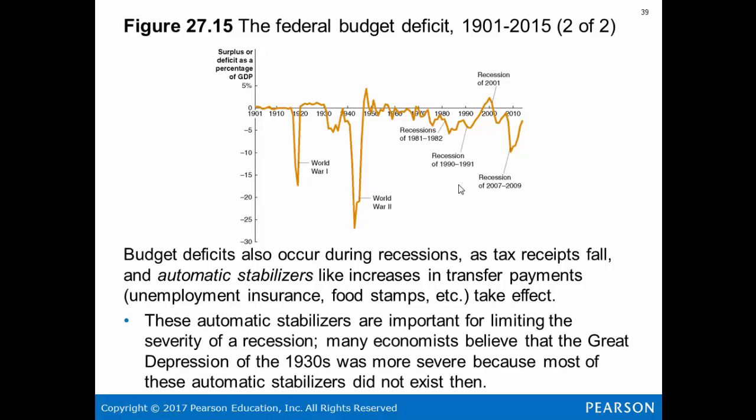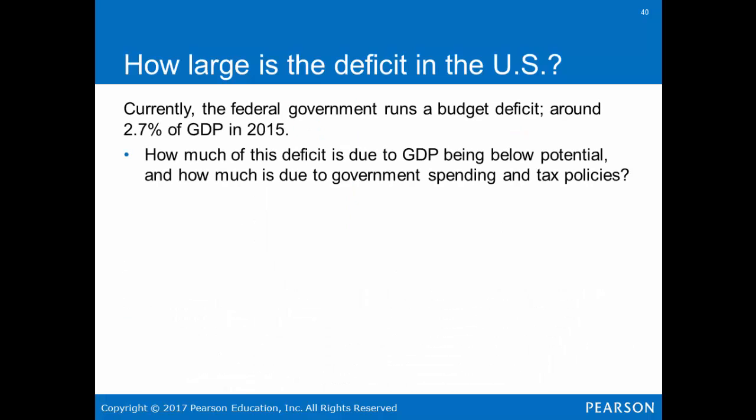As tax receipts fall, automatic stabilizers like increases in transfer payments, unemployment insurance, food stamps, etc. take effect. These automatic stabilizers are important for limiting the severity of a recession. Many economists believe that the Great Depression of the 1930s was more severe because most of these automatic stabilizers did not exist. Currently, the federal government runs a budget deficit of around 2.7% of GDP in 2015. How much of this deficit is due to GDP being below potential, and how much is due to the government's spending and tax policies? This again would be argued by different economists.